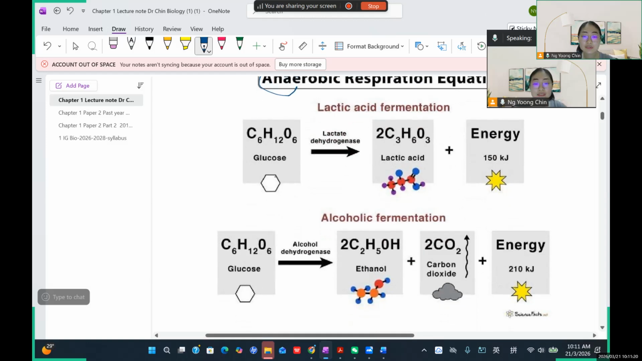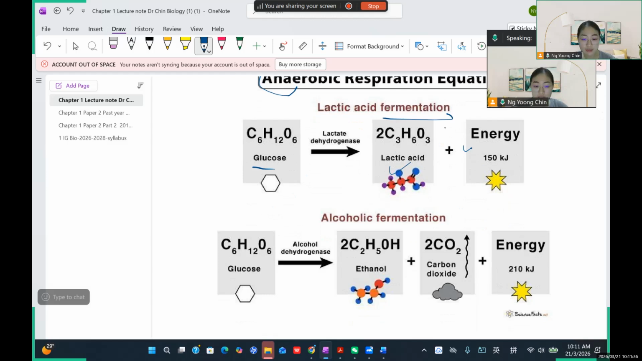So you can see the glucose is being broken down without oxygen. So it will become what? Lactic acid. And then it will also release energy. So this is what we call what? Fermentation. And why is it called 发酵? Fermentation, 发酵.